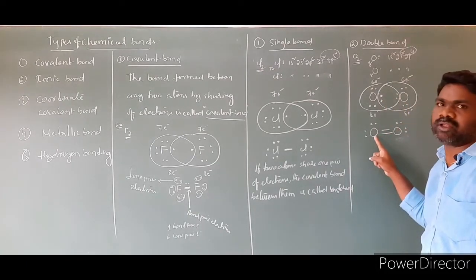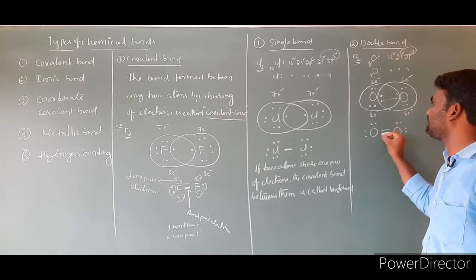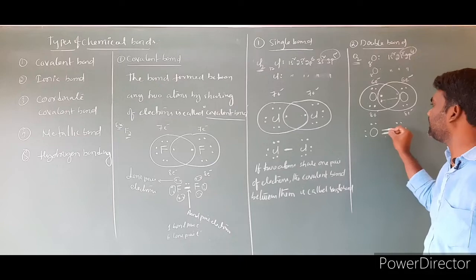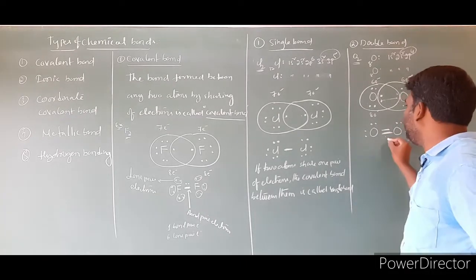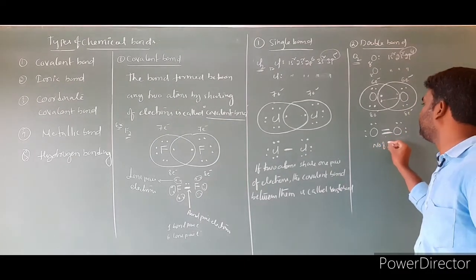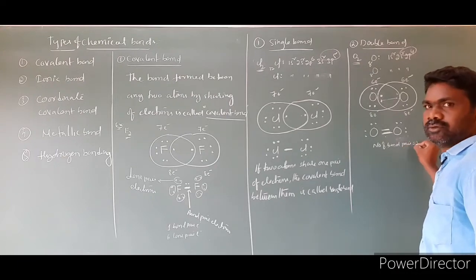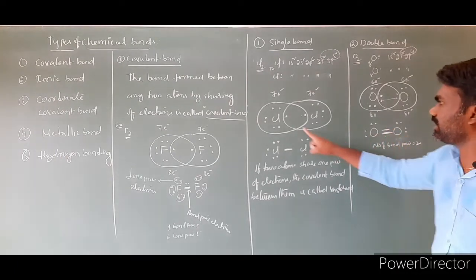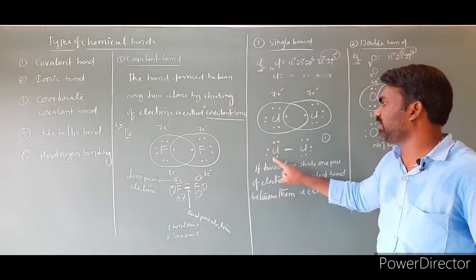Now here is the number of bond pairs. This is a pair of electrons. This pair I showed you like this hyphen. This is one pair. This is another pair. How many pairs are shared? 2 pairs of electrons are shared. How many bond pairs? Number of bond pairs is equal to how many? 2. 1, 2. Here also, number of bond pairs, how many? 1 bond pair. Number of lone pairs: 1, 2, 3, 4, 5, 6, 7.